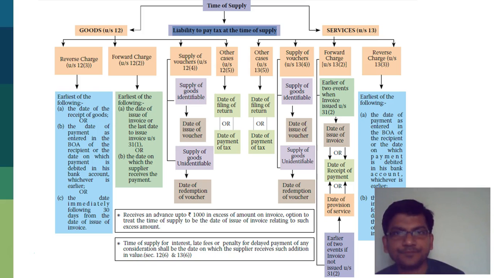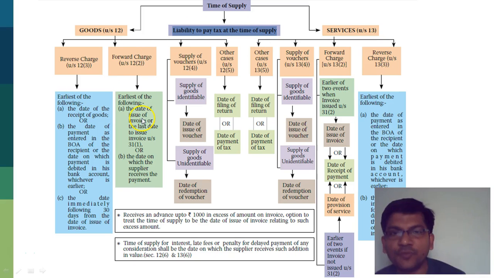Simple. As far as the time of supply is concerned, for goods, if it's attracting reverse charge, it's going to be the date when I actually receive the goods, or when I make the payment as entered in my books of accounts, or the date when the payment is debited in my bank account, even though I make the entry later, or the date immediately following 30 days from the date of issue of invoice. That will be the time of supply for determination of liability of paying tax.